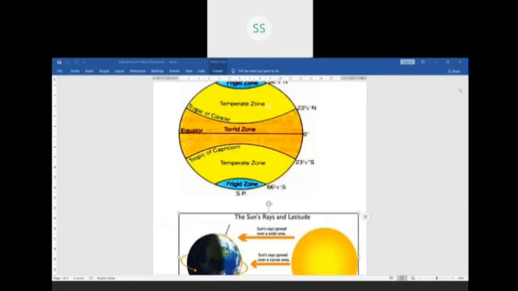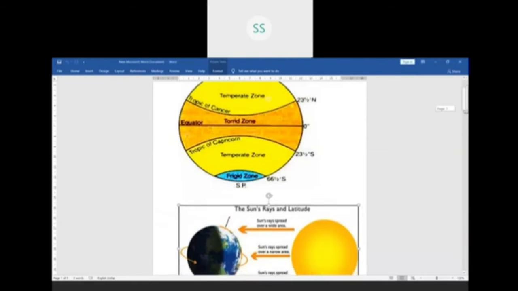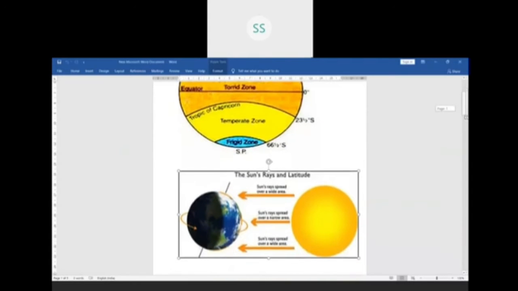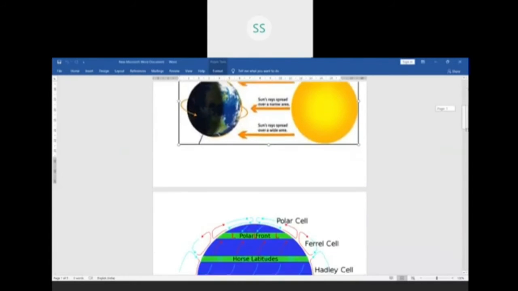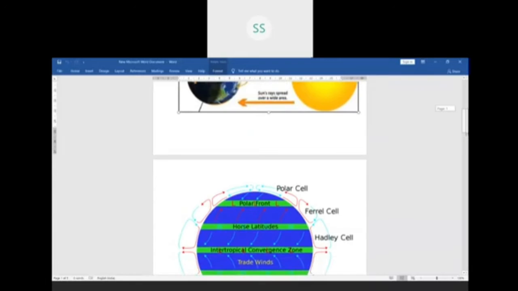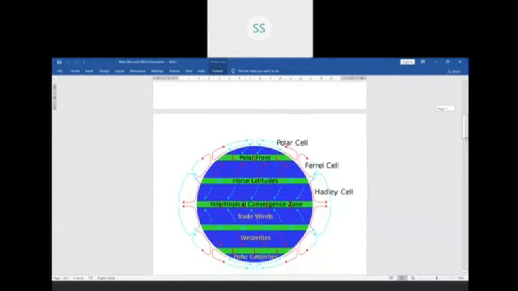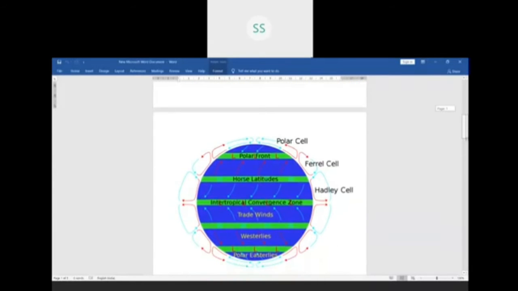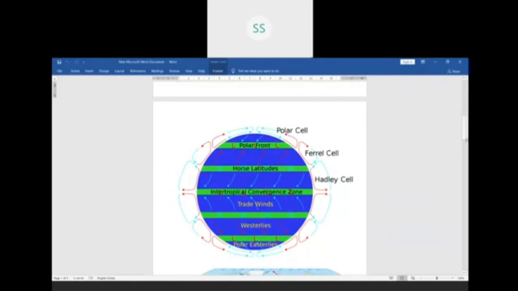Now, we go to the third factor. You can see the figure. Can you identify what is that, children? The figure. This tells about pressure and wind system.